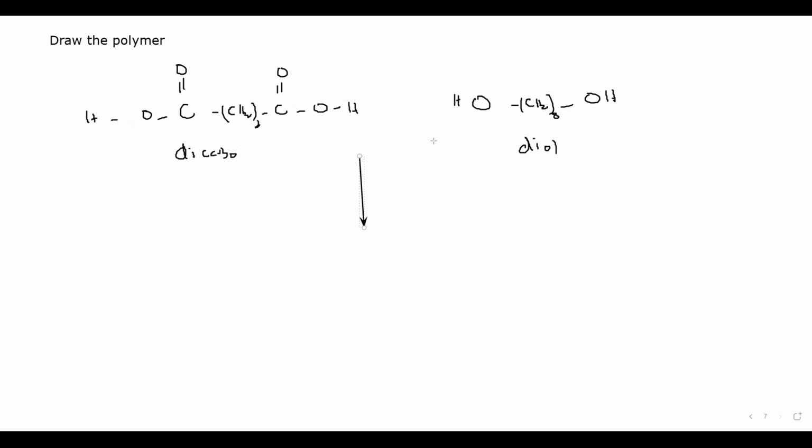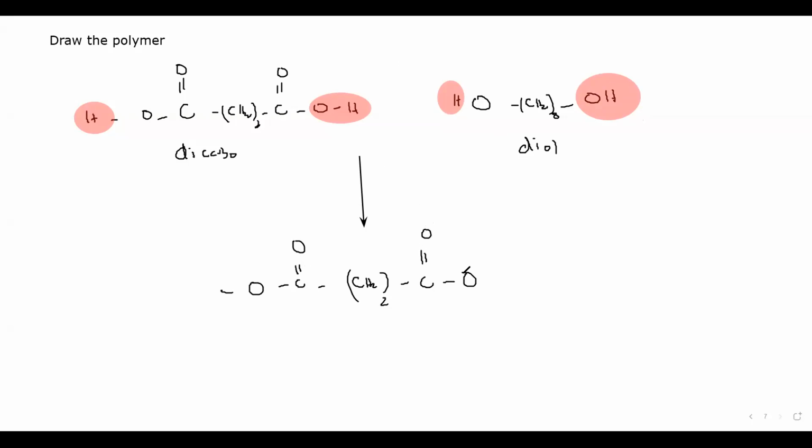And it's up to you, if one side you remove H, the other side OH. One side H, other side OH. And complete the structure for the polymer. So it will be O, C double bonded with O, then CH2 bracket 2, then C double bonded with O, H and OH being removed, so O, then CH2.